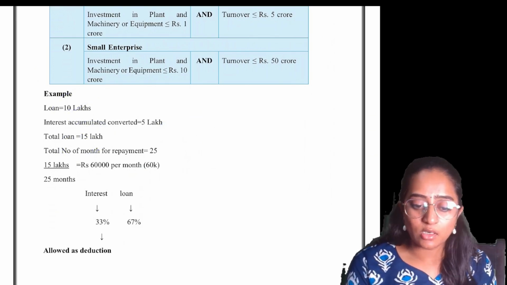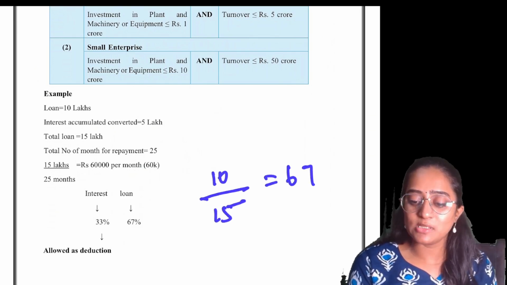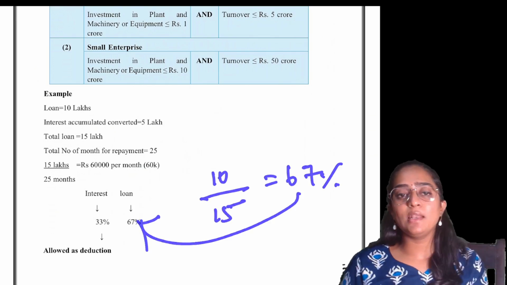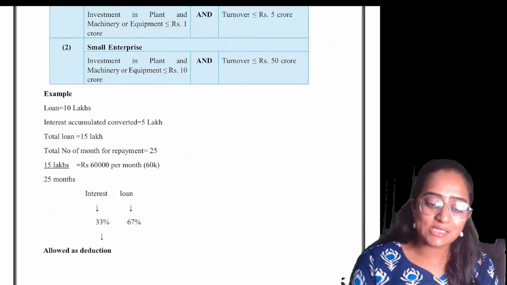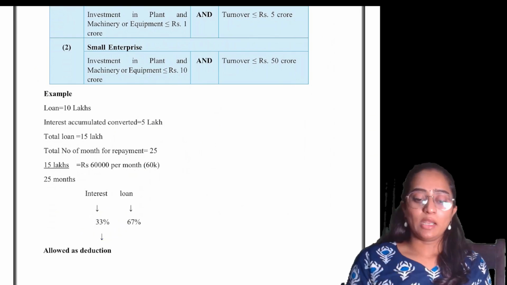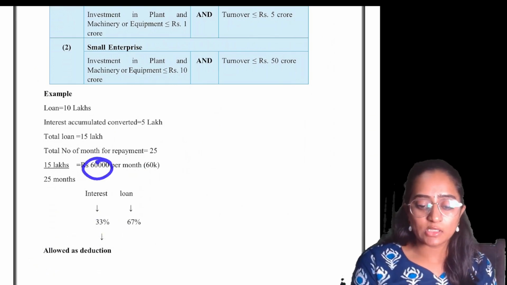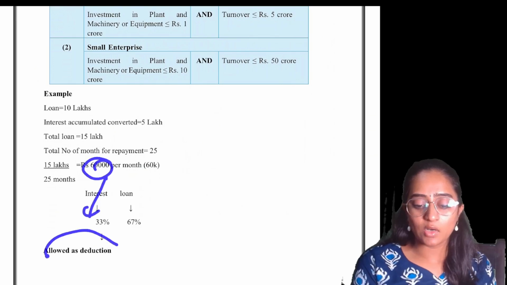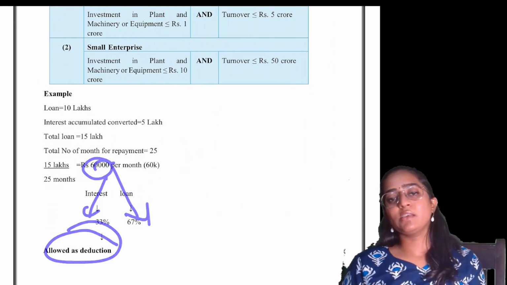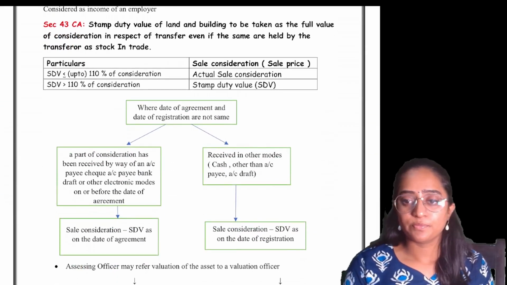If I consider 10 lakh rupees divided by 15, I will get 67%. This 67% represents my loan amount. What about this interest? 33% represents my interest amount, and it is allowed as a deduction in whichever year it is paid. So out of the 60,000, 33% would be allowed as a deduction and 67% would be considered as loan repayment. Clear?